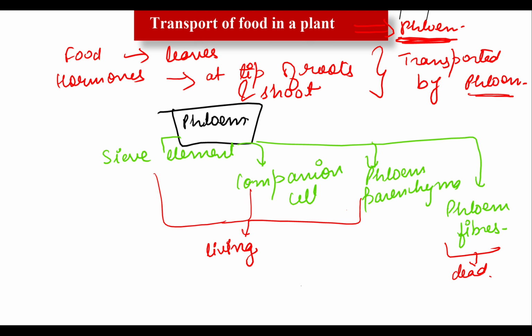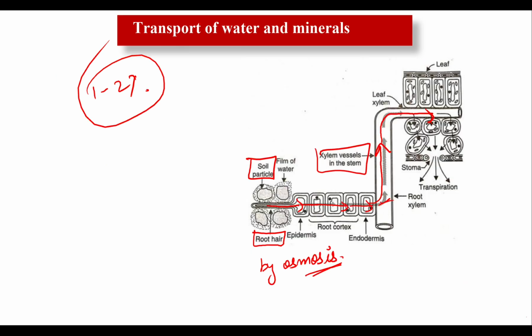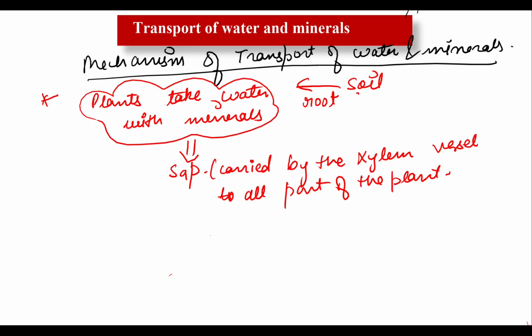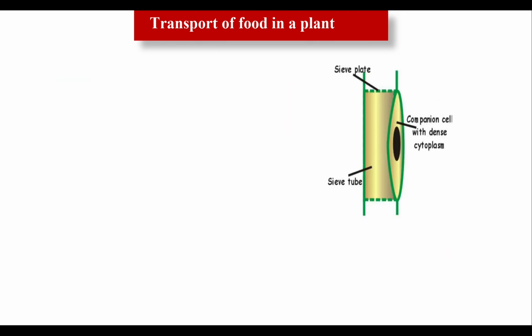Keep this in mind that the flow in phloem is bidirectional. Here the transport is bidirectional, while transport in the xylem is unidirectional. Clear? Now, as I told you, it contains many components. So here are the components given. Look at the diagram here.